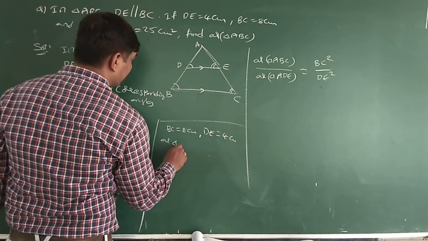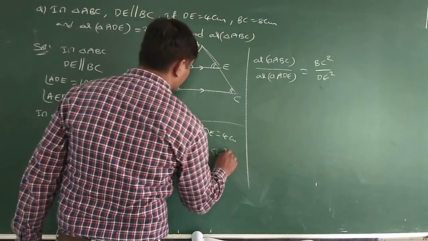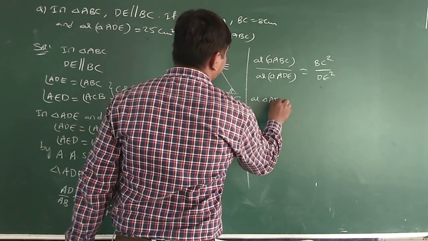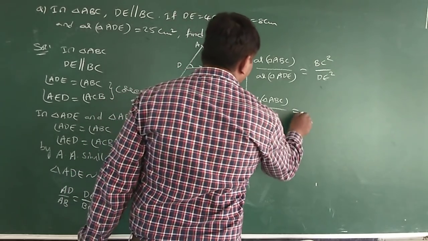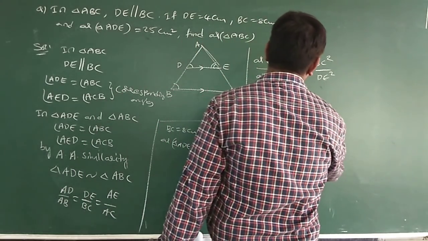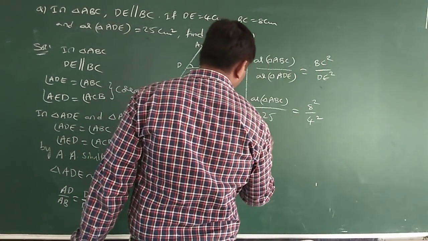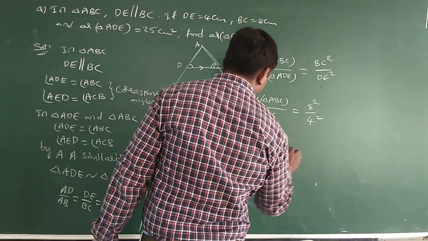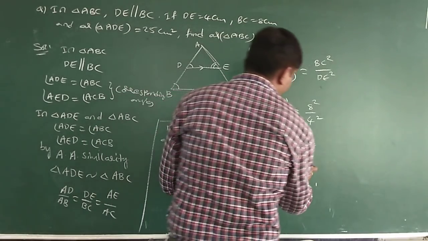Substitute here: area of triangle ABC by area of triangle ADE, 25, is equal to BC square, 8 square, by 4 square. Now area of triangle ABC by 25 is equal to 64 by 4, sorry, 16.